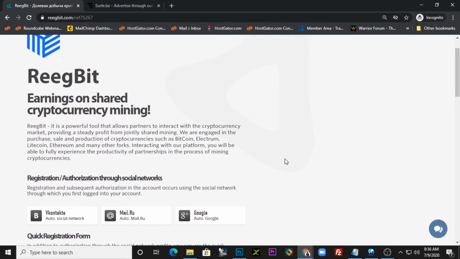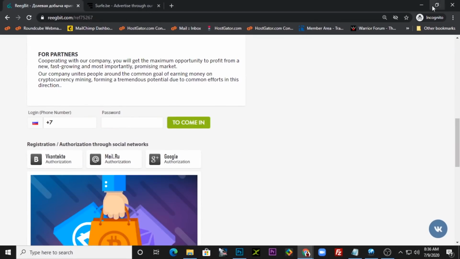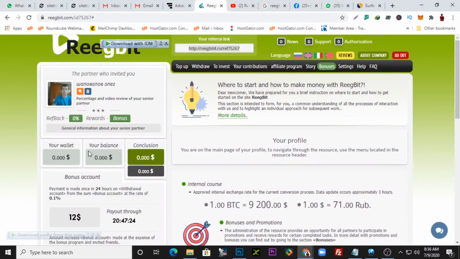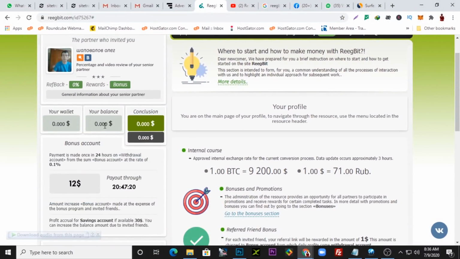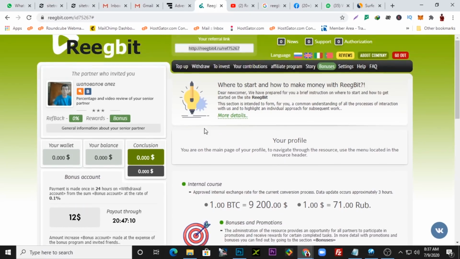Once you register on Reegbit, automatically they bring you to this page right here, where you would see your balance. You see the $50 they have credited, the bonus, and you should see like $1 right here. What you would want to do with the $50 they've given you is to reinvest it so that you can consistently keep earning on the platform.